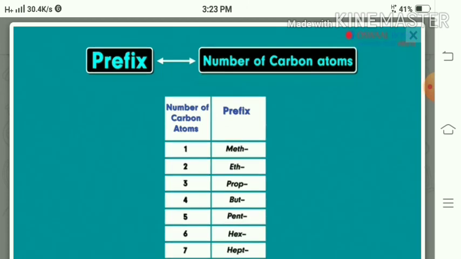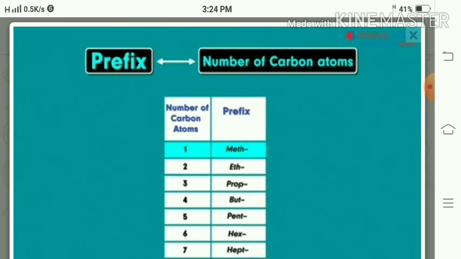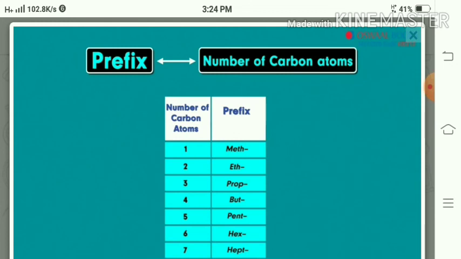Here, if you see the chart, it depends on the number of carbon atoms. If there is one carbon, it is called meth. If it contains two carbons, it is called eth. If the hydrocarbon contains 3 carbon atoms, it is called prop. And accordingly, 4 but, 5 pent, 6 hex, 7 hept, 8 oct, 9 non, and 10 dec. In this way, the prefix of any organic compound depends on the number of carbon atoms, that is n equals.